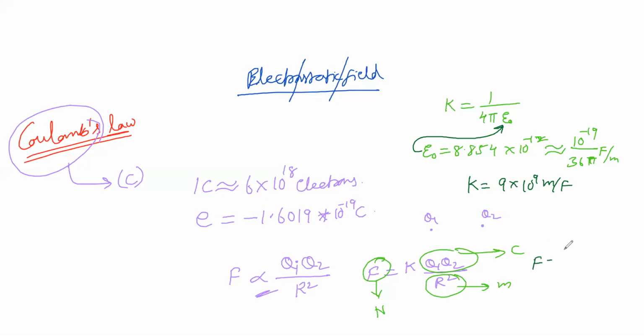It is F equal to Q1 Q2 by 4 pi epsilon naught r square. This is equation 2, or if you take this as equation 1, however you can take. Consider this.